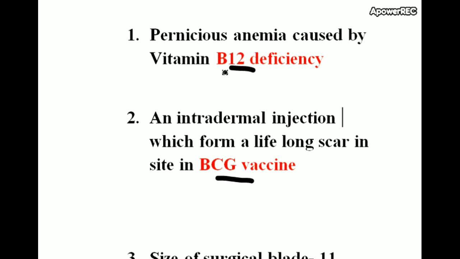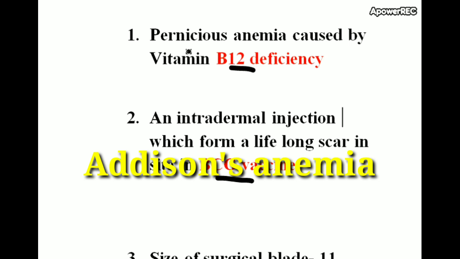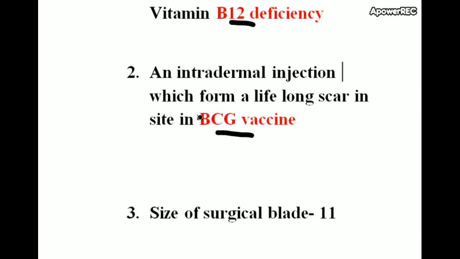Pernicious anemia is caused by vitamin B12 deficiency. The other name of pernicious anemia is Addison's anemia. An intradermal injection which forms a lifelong scar at the site is the BCG vaccine. BCG vaccine is given against tuberculosis. BCG full form is Bacillus Calmette-Guérin.